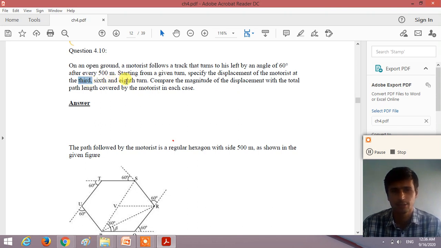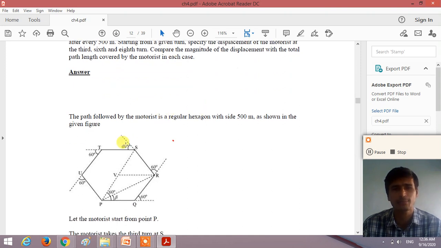So calculate the displacement of the motorcyclist at the third turn, at the sixth turn and at the eighth turn. We can calculate the displacement and the distance traveled by the motorist at each and every turn, right? Compare the magnitude of the displacement with the total path length covered by the motorist in each case. So here the motorist starts at a point P, right? The path followed by the motorist is a regular hexagon with a side of 500 meters, right?